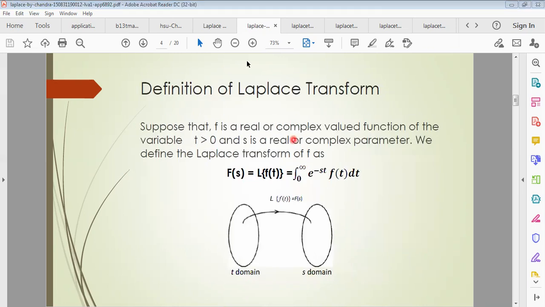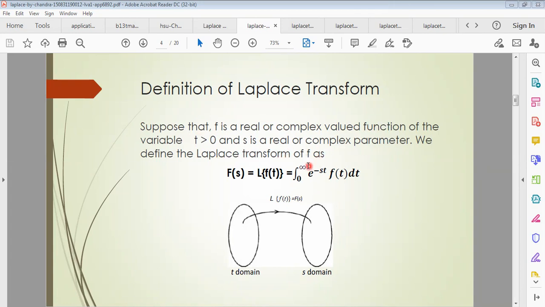So actually, what is the Laplace definition of transformation? We have to work with a function. Remember it. Suppose that f is a real or complex valued function of the variable t, where t can be taken as time, and t is a positive parameter. So f is a real or complex valued function of the variable t, and s is a real or complex parameter.